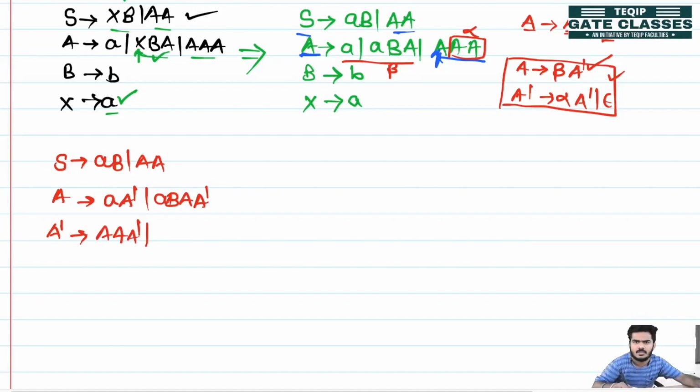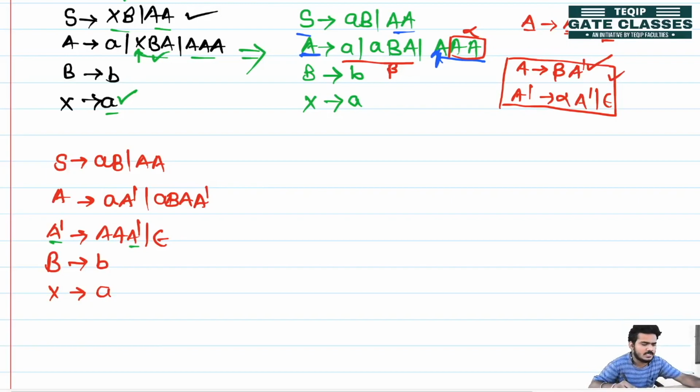And what is remaining? You have to take epsilon, so here is the epsilon. And finally, the remaining productions are as it is. B is producing small b and X is producing small d. Okay, so in this we can see that the left recursion is removed, but this has right recursion, but we don't have to remove the right recursion. That is not causing any problem while solving this, okay.